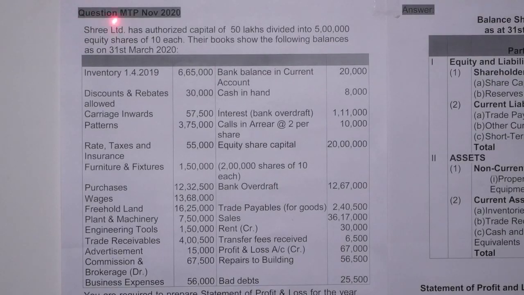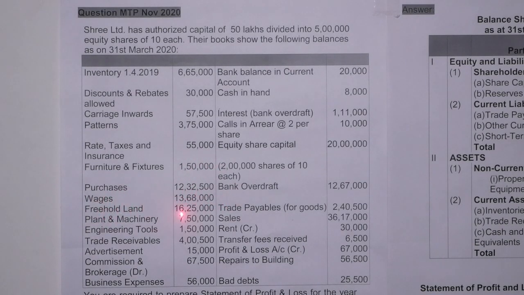Shree Limited has authorized capital of 50 lakh divided into 5 lakh equity shares of 10 each. Their books show the following balances as on 31st March 2020. Inventory on 1st April 2019, 6,65,000. Discounts and rebates allowed, 30,000. Carriage inwards, 57,500. Patents, 3,75,000. Rates, tax and insurance, 55,000.